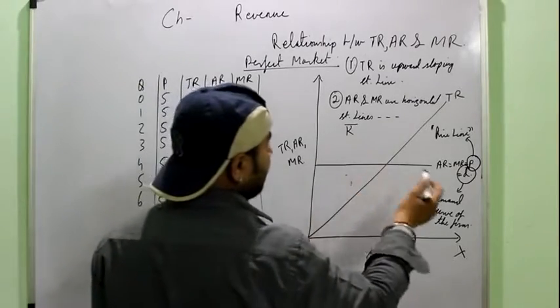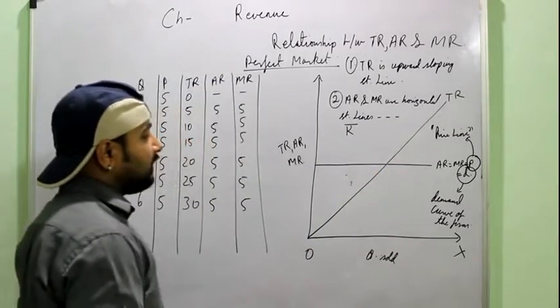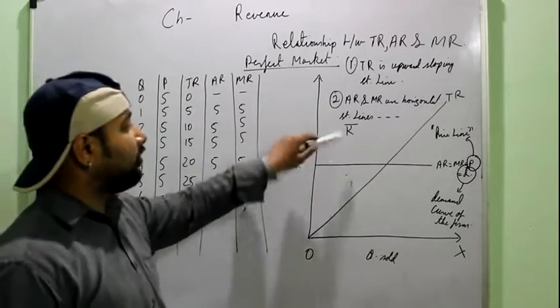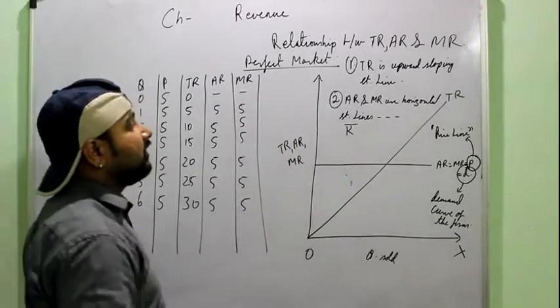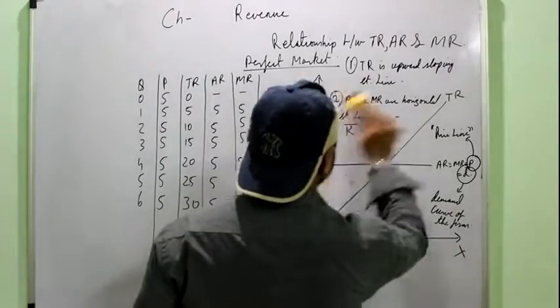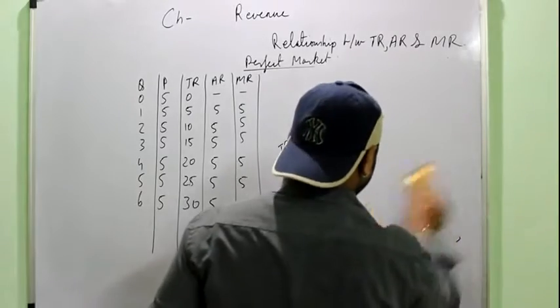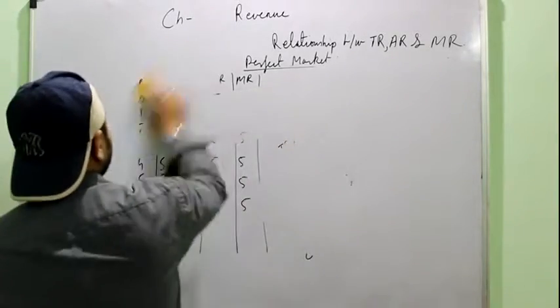Okay, these two are the basic points, then otherwise the general explanation could be there. So if you are writing the diagram, you have to mention these two points as well. Right, after understanding the relation between them under the perfect market, we move on to the imperfect market.